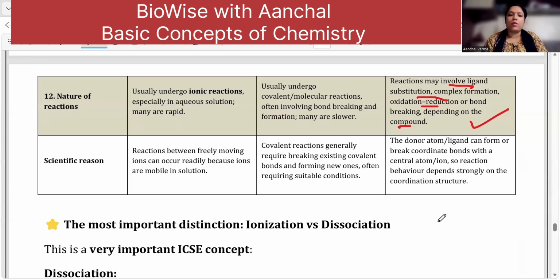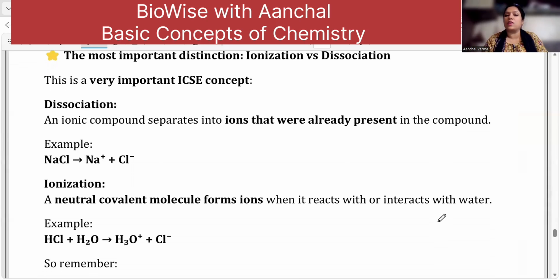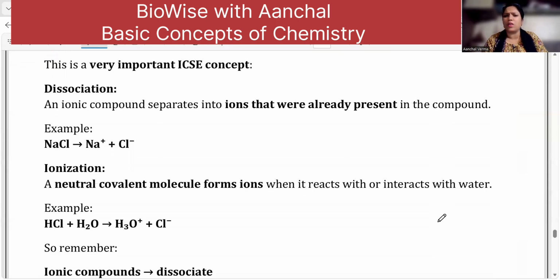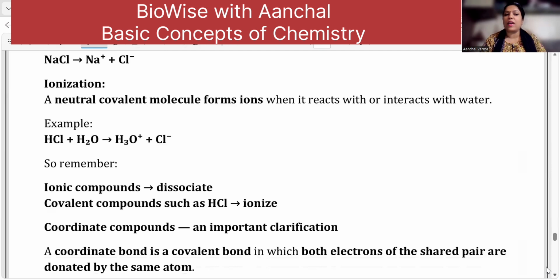The most important distinction is ionization versus dissociation. It is a very important concept. Dissociation: an ionic compound separates into ions that are already present in the compound, like Na plus and Cl minus in NaCl. Ionization: a neutral covalent molecule forms ions when it reacts or interacts with water, like HCl plus H2O gives a hydronium ion and a chloride ion.